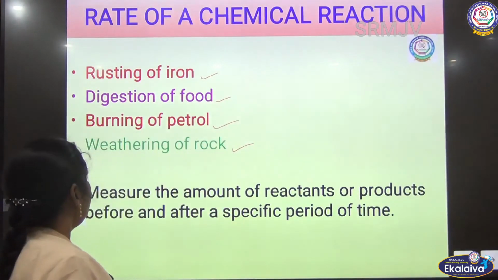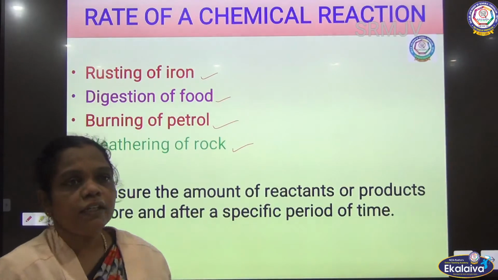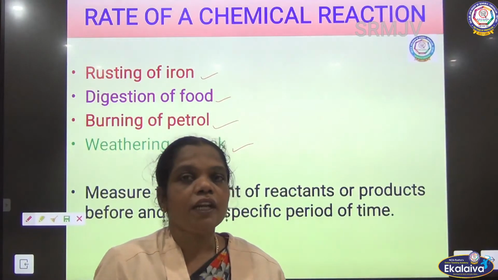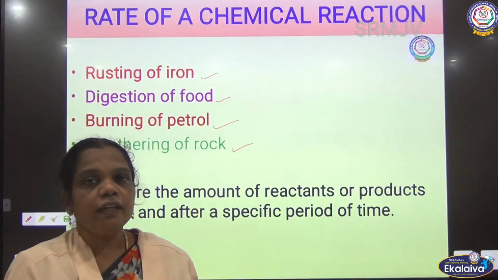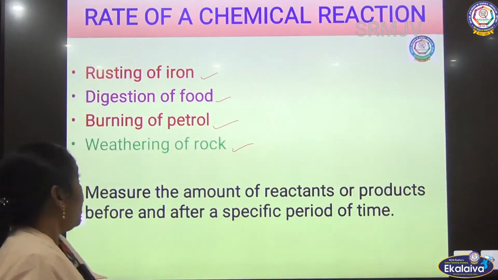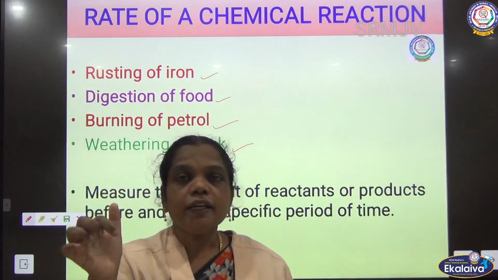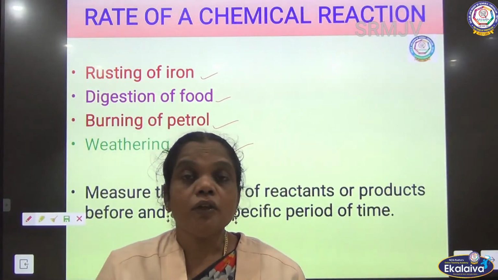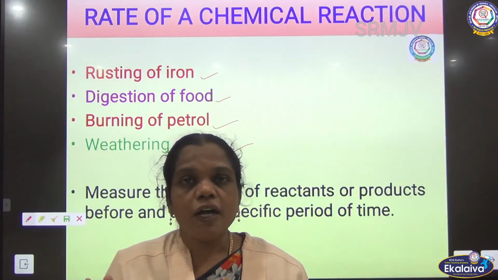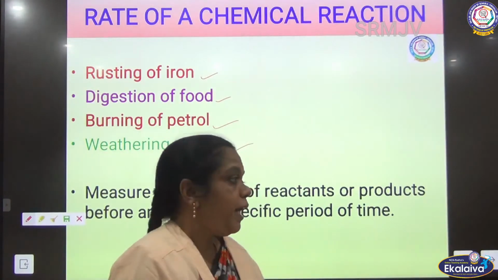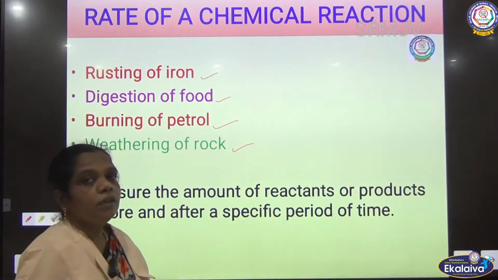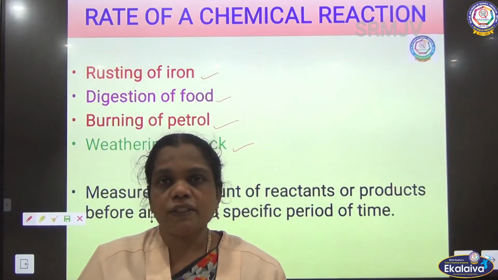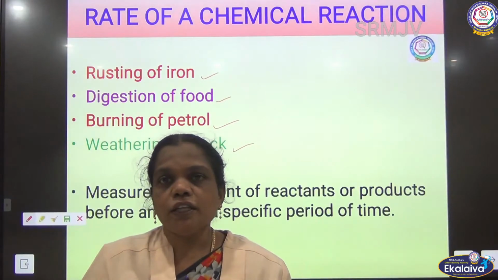And next one, the digestion of food. When we eat food, the food is digested immediately. Compared to the time for the rusting of iron, digestion is a fast reaction. And next one, burning of petrol. Immediately if you ignite the petrol, it gets burned. So the burning of petrol is very fast, so it is considered a fast reaction. And the weathering of rock is a very long process, so this is taken as a slow reaction.